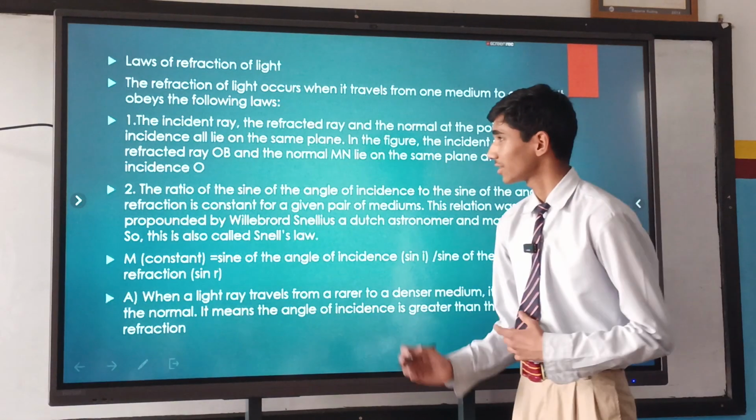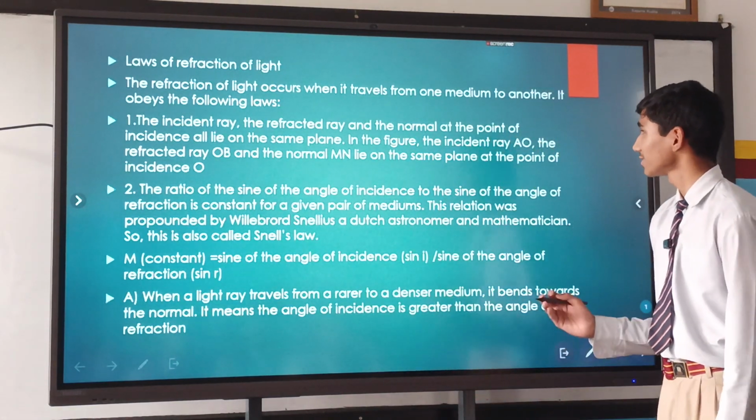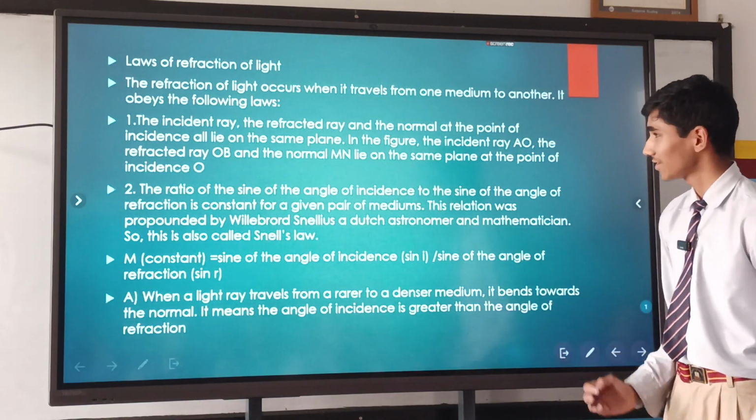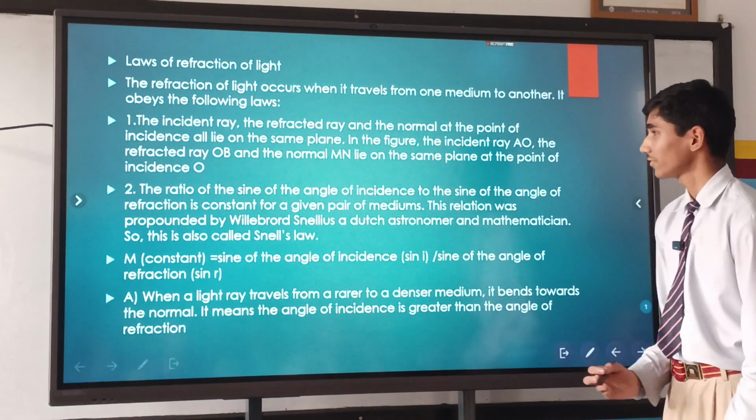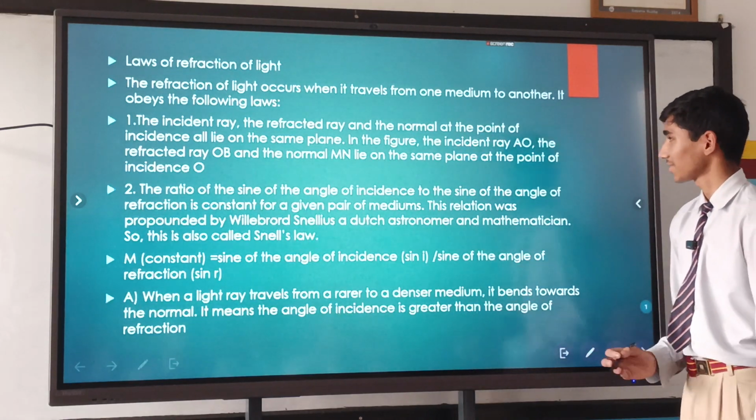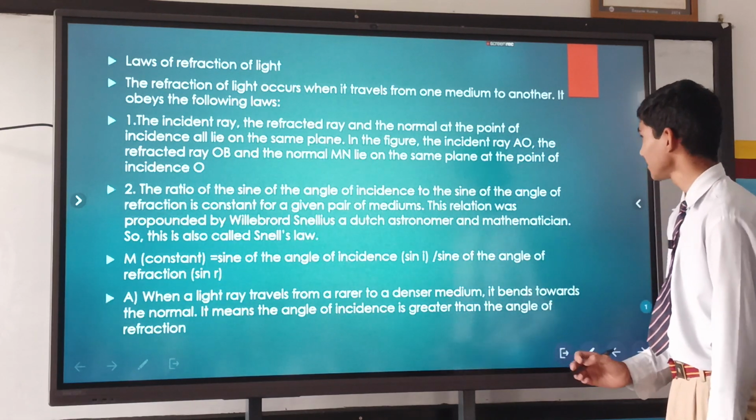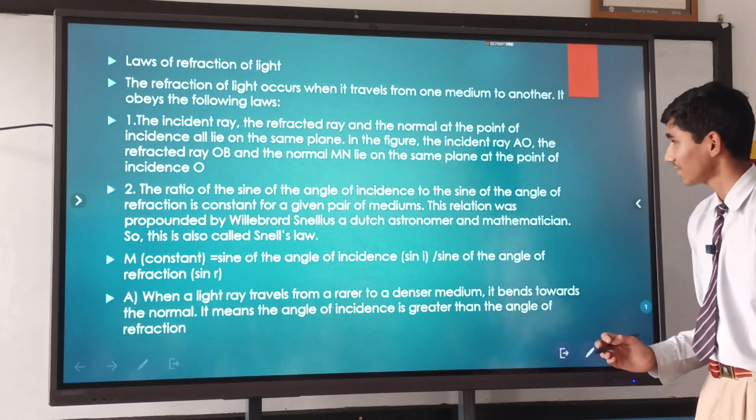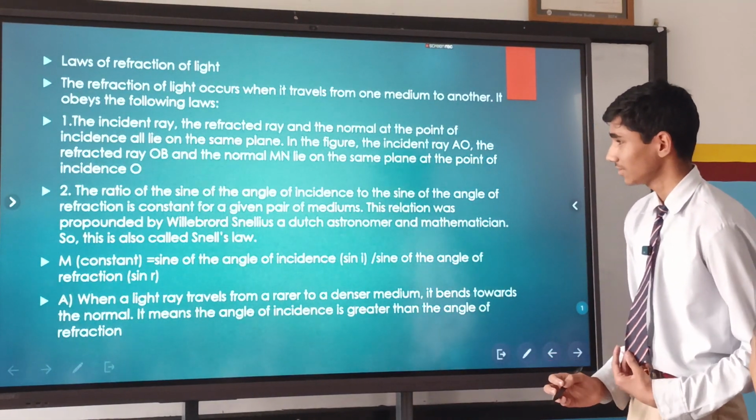Now, laws of reflection. The laws of reflection of light occur when it travels from one medium to another. It obeys the following laws. The incident ray, the reflected ray, and the normal at the point of incidence all lie on the same plane. The figure is not given, but you can see it in your book. In the figure, the incident ray AO, the reflected ray OB, and the normal MN lie on the same plane at the point of incidence O.